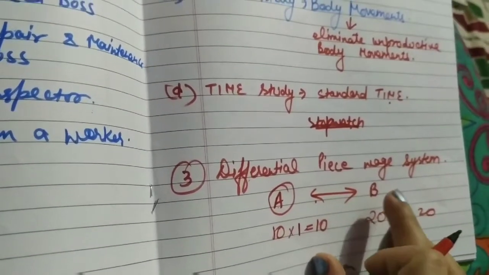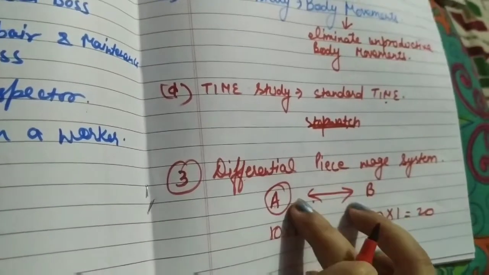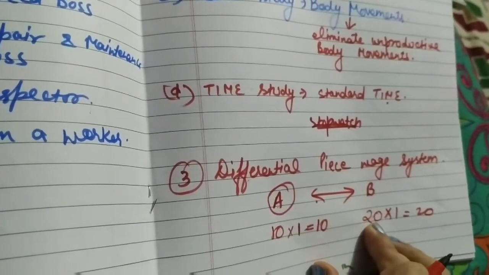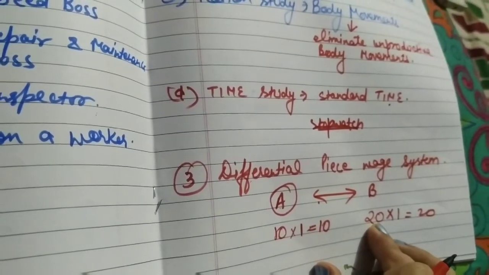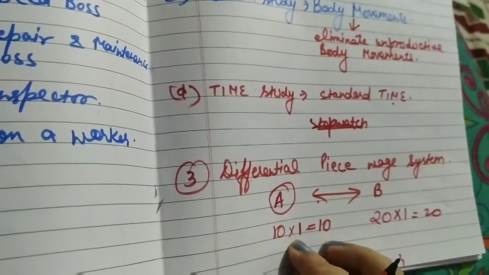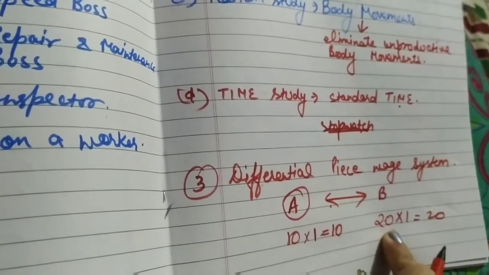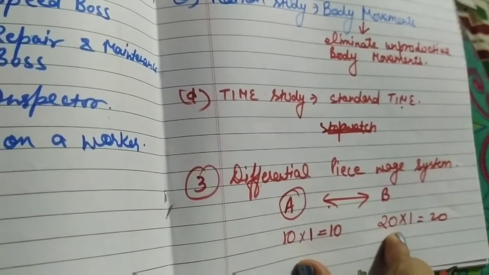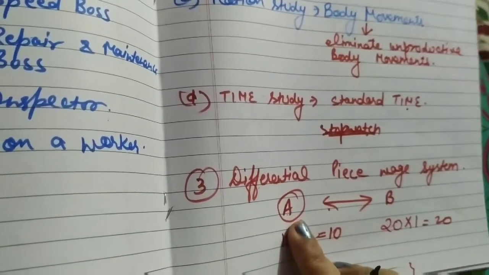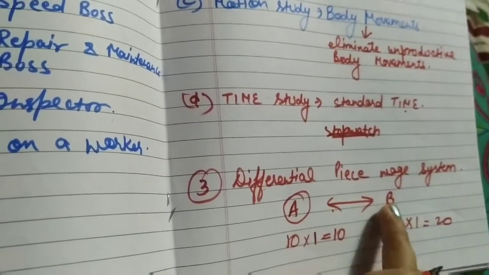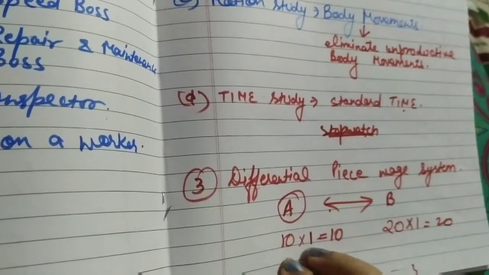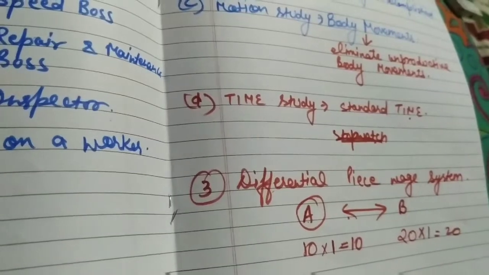Second one is, if A sees that B is taking 20 rupees per day as wages and I am having only 10 rupees, then I can also produce 20 shirts in a day, isn't it? So he will be self motivated by seeing B, and he will also start to stitch more shirts.